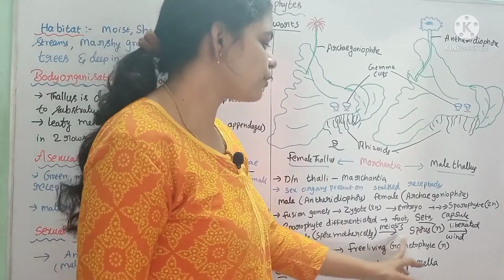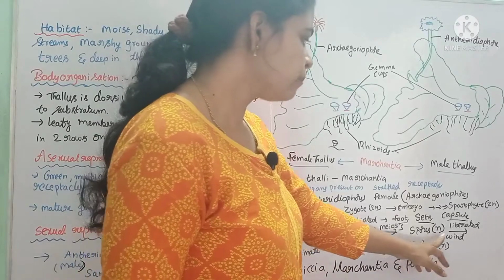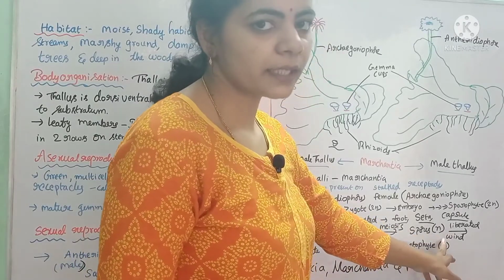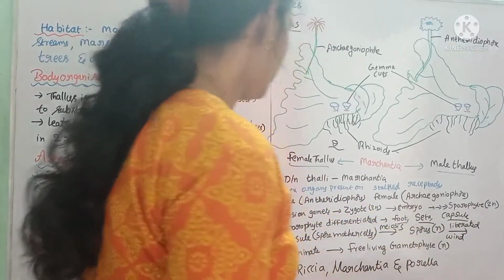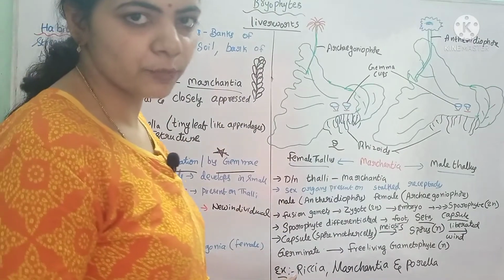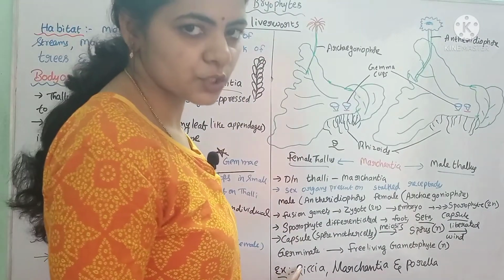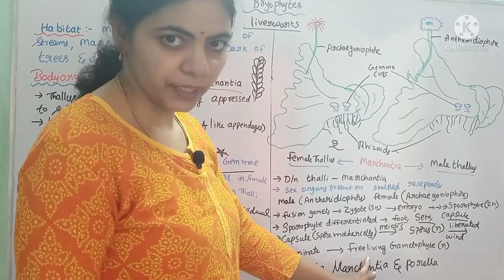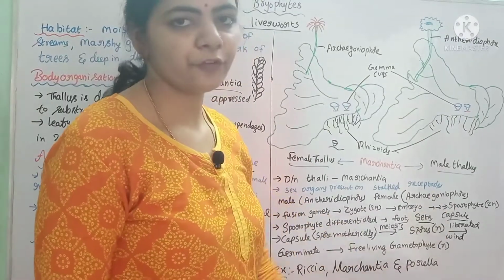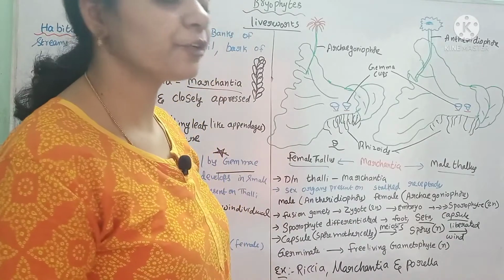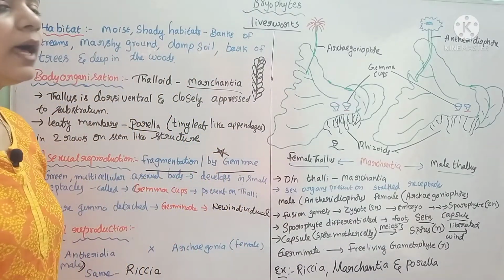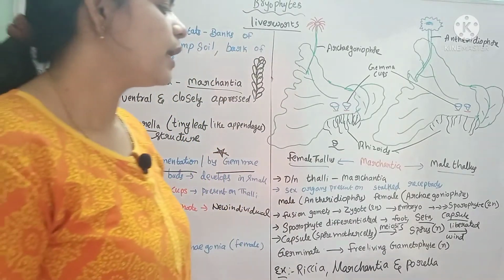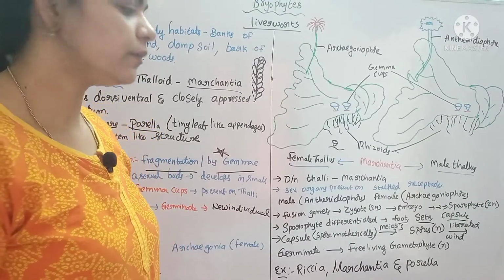The resulting spores are haploid, and these spores get liberated by wind. When these spores fall on a suitable substrate, they start germinating, and what will be developed immediately? A free living gametophyte, that is a haploid gametophyte. We need to remember it is haploid. From the haploid spores, the haploid gametophyte only develops.